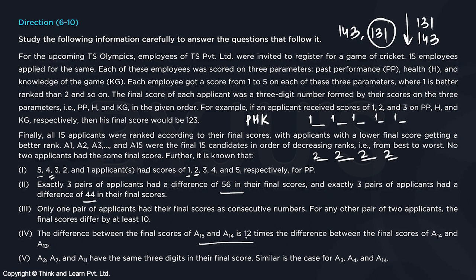So further we need to figure out all these 15 applicants, what 3-digit number scores they were given overall. Remember, the score given for each of the attributes is 1 digit from 1 to 5, but when they are appended one after another, it will look like a 3-digit number now.